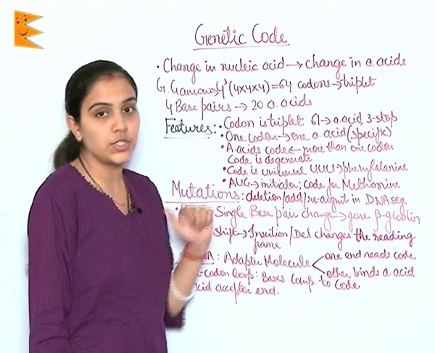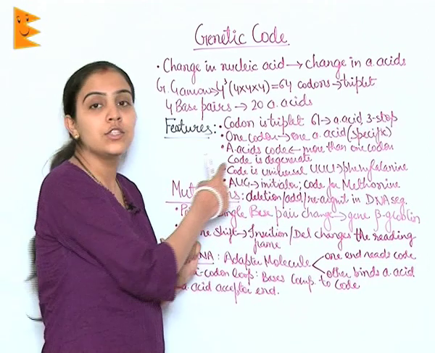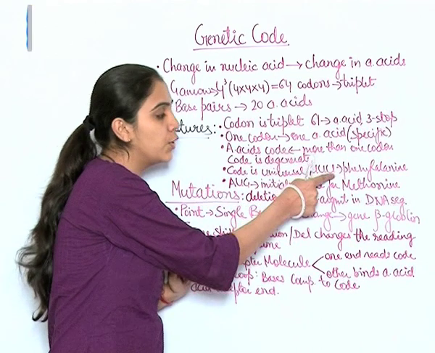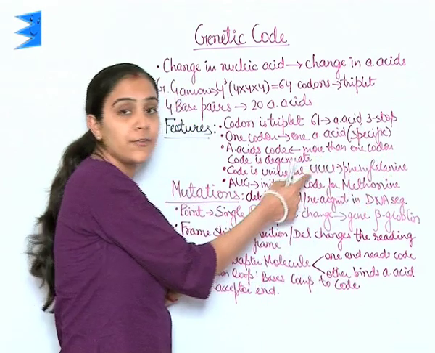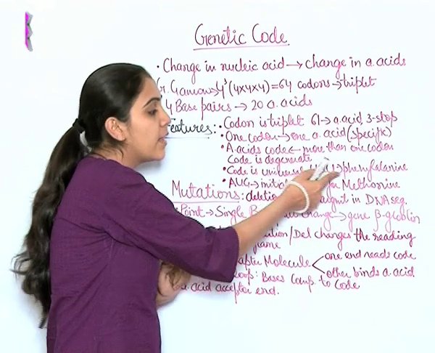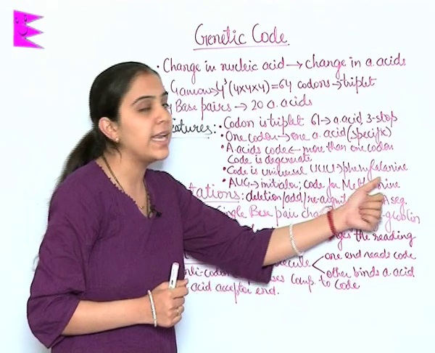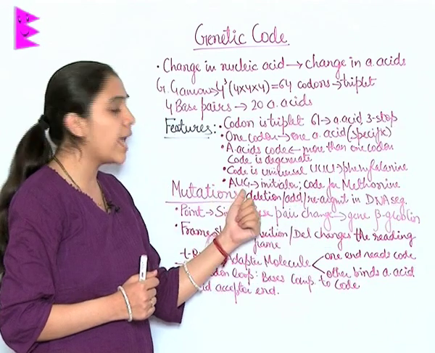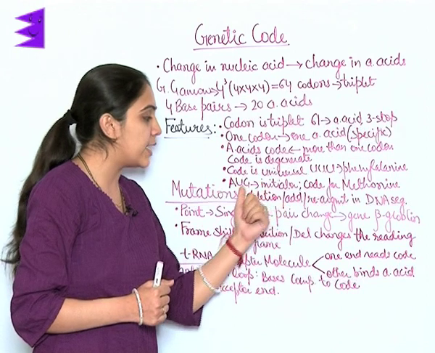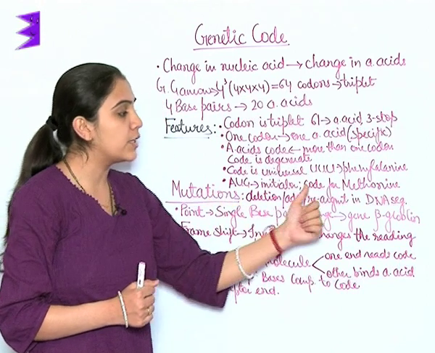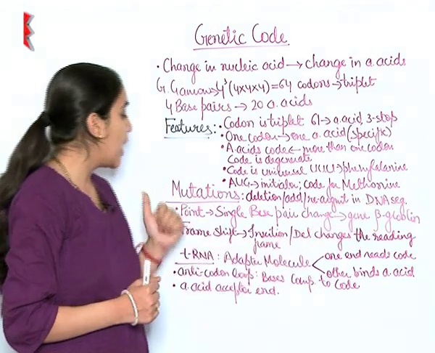Code is universal. Genetic code is universal. UUU codes for phenylalanine. From bacteria to human being, this code codes for phenylalanine. AUG has a dual function. It is the initiator codon as well as it codes for methionine.